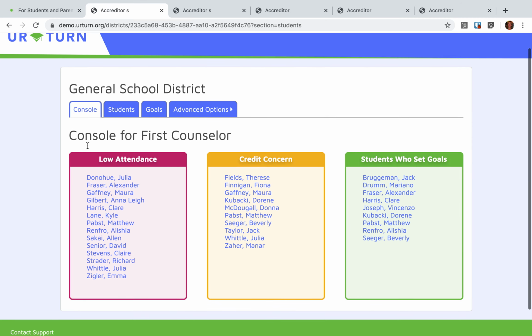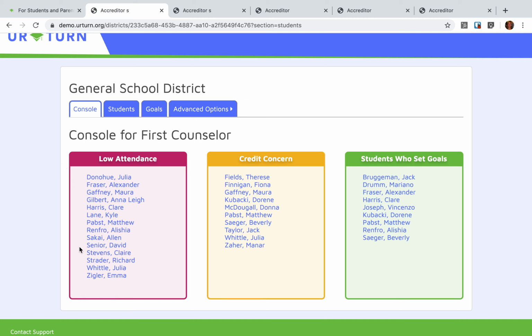Counselors are greeted with a dashboard every day of the summary of students who have low attendance, meaning they're missing more than 10% of school. And we know from research that missing 10% or more of school puts students at risk of failing a class. And if they fail the class, the students are likely to not graduate high school on time. Your Turn also is tracking credits and whether students are missing any credits that would put them off track of graduating high school or being eligible for 2-year or 4-year colleges after high school.